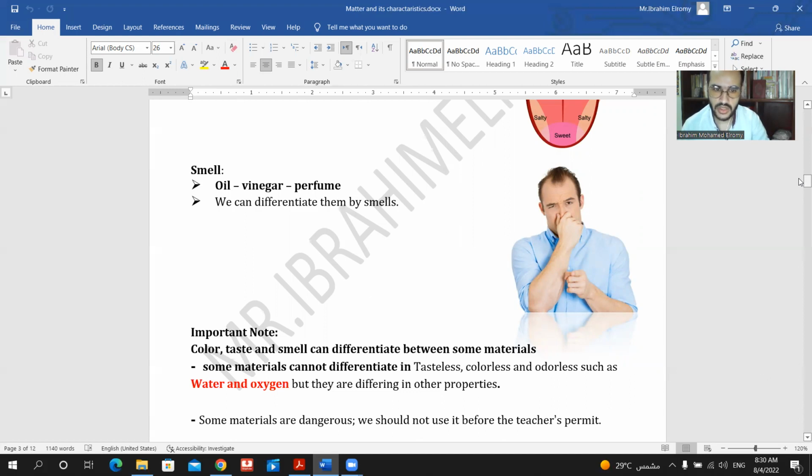All right. When you are in the laboratory, there are dangerous and poisonous materials, so don't try to use any of them before the teacher tells you to, and ask him about the type of the material before you harm yourself.